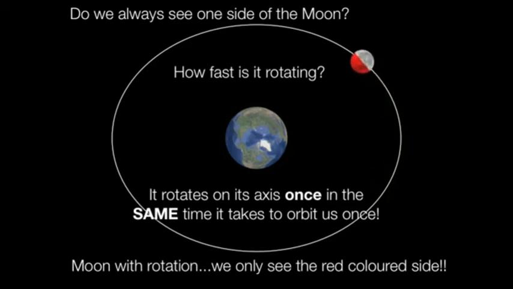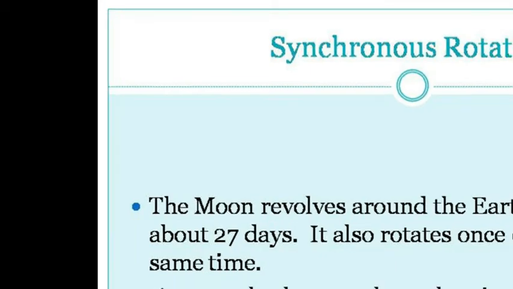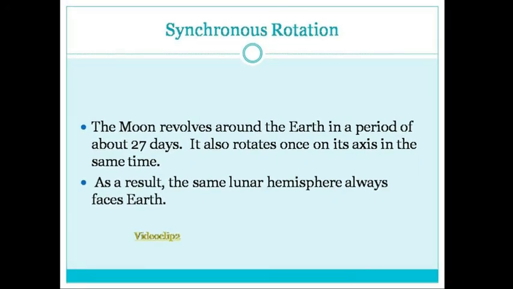Due to this synchronous rotation, we see only one face of the moon. The other face of the moon is completely hidden, or we could say that it is the dark side of the moon. The rotation period of the moon is exactly the same as its period of revolution, which is known as synchronous rotation. Now, coming to our point: what causes this synchronous rotation? It is only gravity that causes this synchronous rotation.